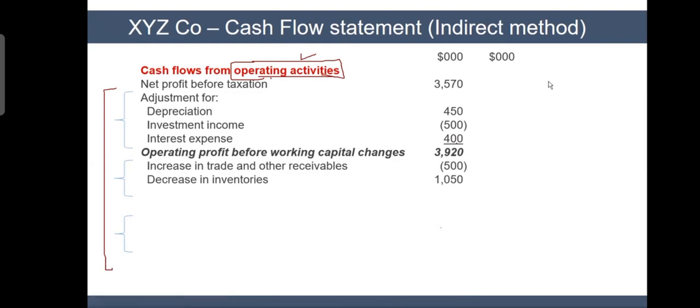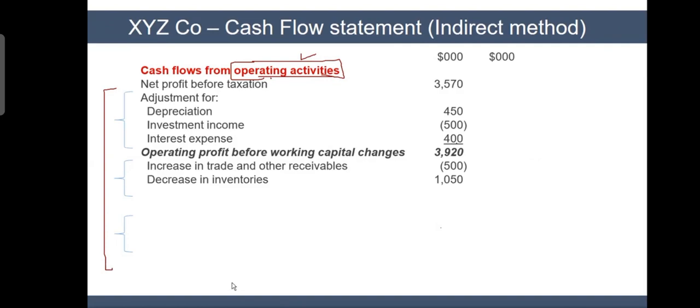And then you will see inventories, 2 years. If your inventories are going down, a decrease in inventory, it means you sold inventories. If you are selling inventories, your cash will increase, and therefore you add it up. If it had been an increase in inventory, it means I'm purchasing inventories. If I'm purchasing goods, my cash will go down. So very simple. Not even in 1 minute, you will take 10 seconds. Just compare two inventories. Inventories go up, cash goes down. Inventories go down, cash goes up.